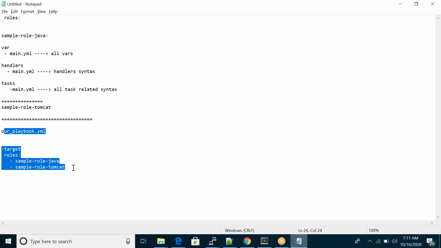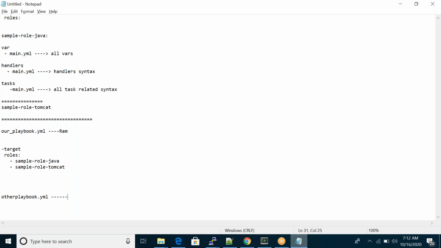This is like reusable playbooks. For example, this is Ram's playbook, which Ram is working on.